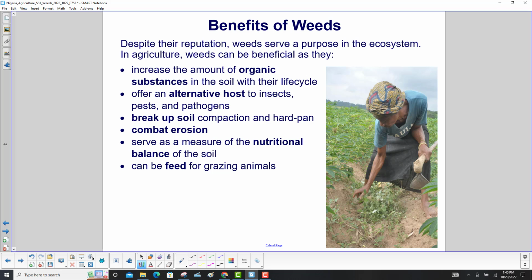Despite their reputation, weeds serve a purpose in the ecosystem. In agriculture, they can be beneficial as they: 1. Increase the amount of organic substances in the soil with their life cycle. 2. Offer an alternative host to insects, pests, and pathogens. 3. Break up soil compaction and hardpan. 4. Combat erosion. 5. Serve as a measure of the nutritional balance of the soil. And 6. Can be feed for grazing animals.